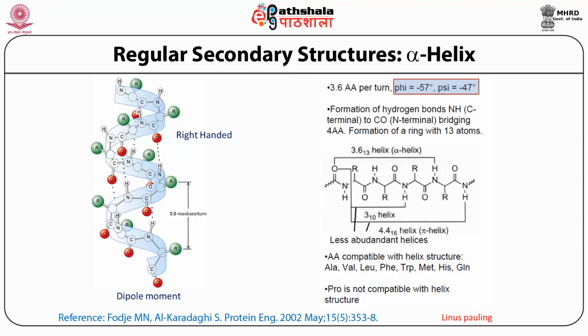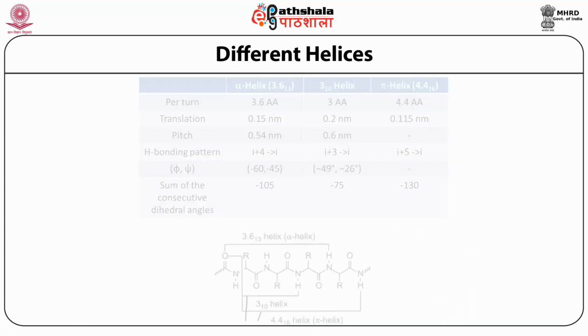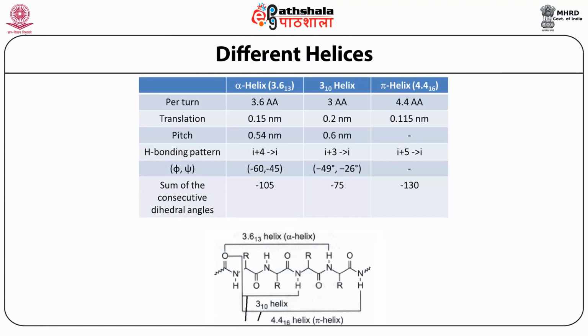One important thing about this helix structure is that since they have this hydrogen bonding between the carbonyl and the NH group, there is a dipole moment generated, and the helix has a dipole moment in a particular direction. Here we actually compare different types of helices. We see in the case of the alpha helix it is 3.6 residues per turn, but in the 3 10 helix it is actually 3 amino acid residues, or in the pi helix it involves 4.4 amino acid residues.